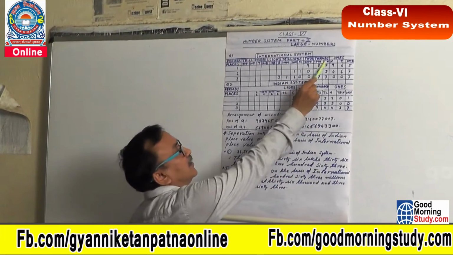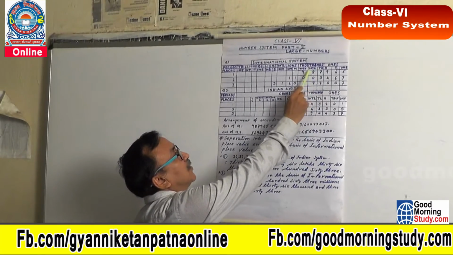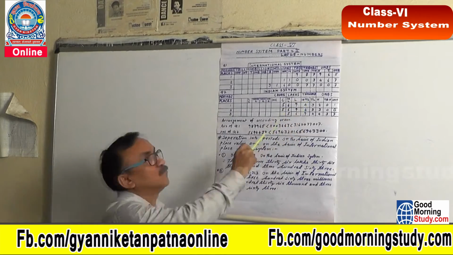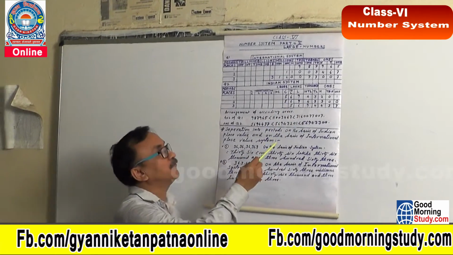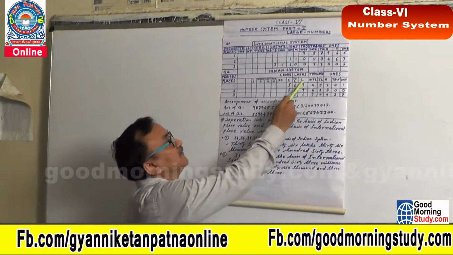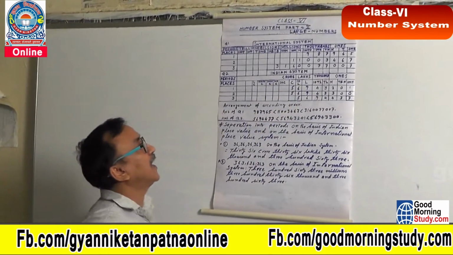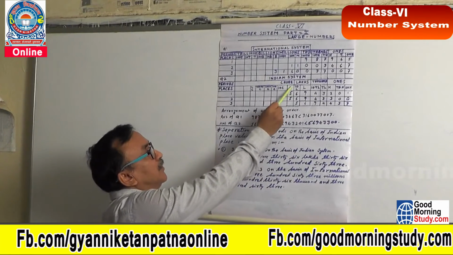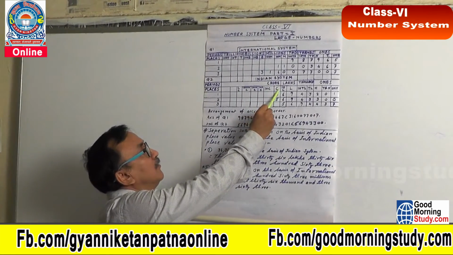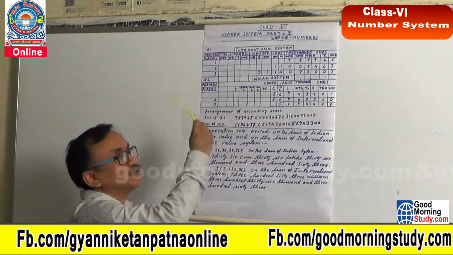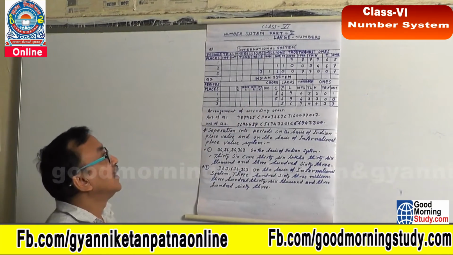But in the international system, 1000, 10,000 and 100,000. But in the Indian system, if you see very carefully, after 1000 come lakhs. It comes lakh and 10 lakh, and then it comes crore. In the crore period, we have crore, 10 crore, 100 crore, 1000 crore. In this way, it will be continued.